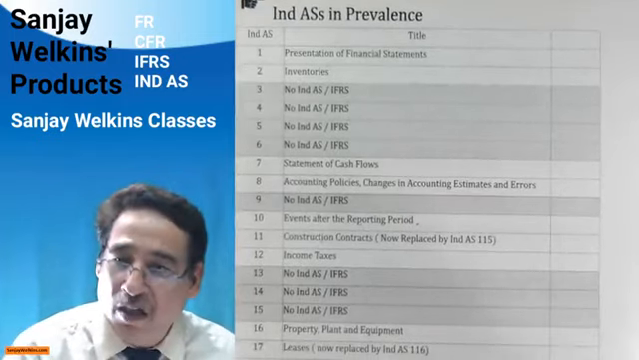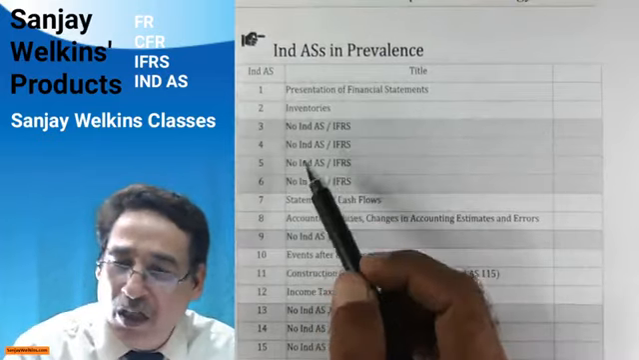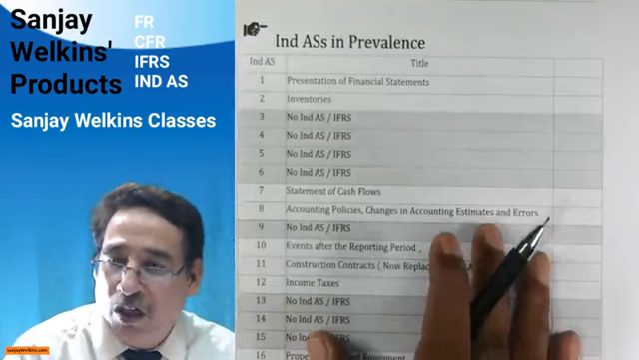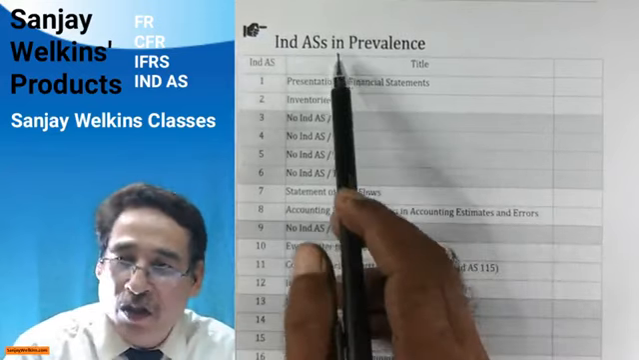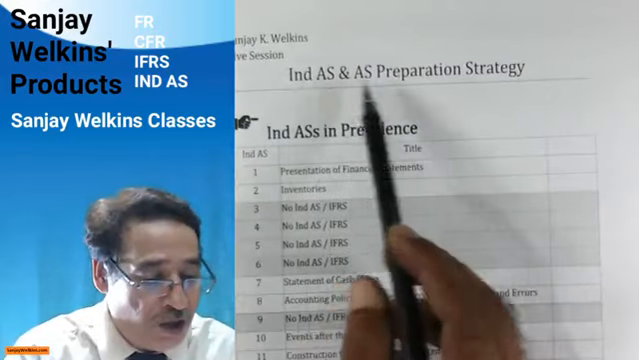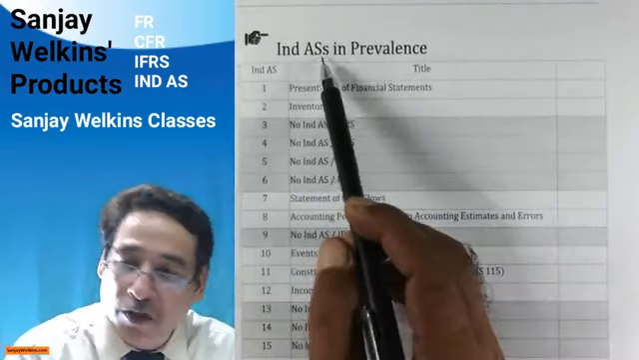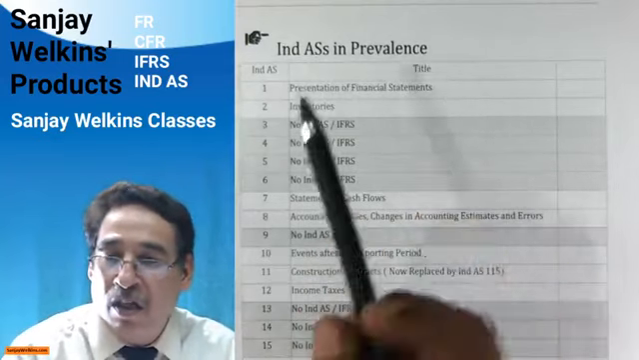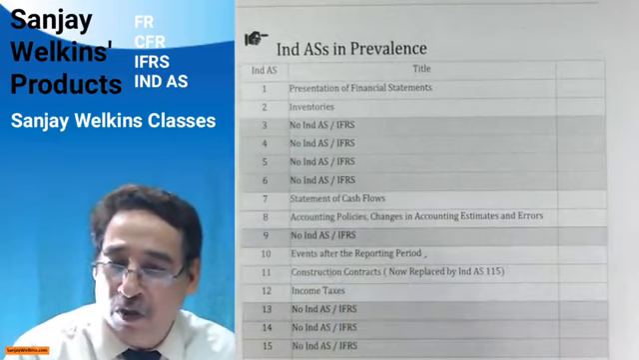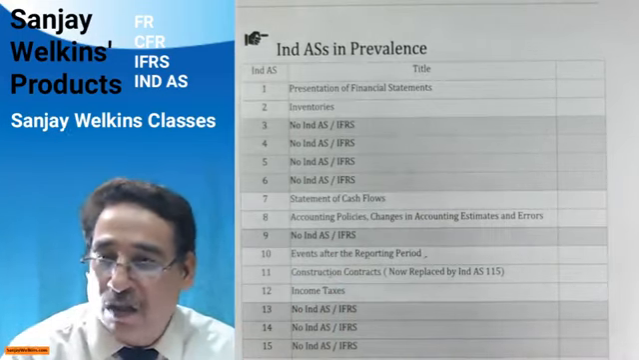So first things first. I've seen many students have great confusion with respect to the serialing of the IND AS. So here, please pay attention. Here I have written IND AS in prevalence. This is the first sheet where I have written IND AS and AS preparation strategy. IND AS in prevalence, what does it suggest? It suggests that, first of all, you need to know which are the IND AS which are prevailing, which the entities are supposed to adopt.